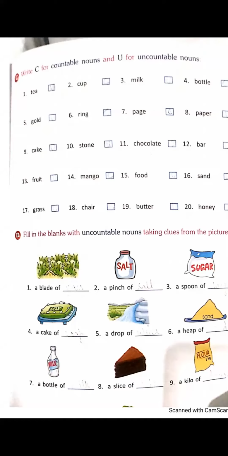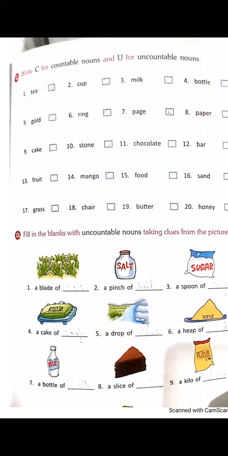Now, Yashvi. Cake. Ninth one we are doing. Cake is uncountable.